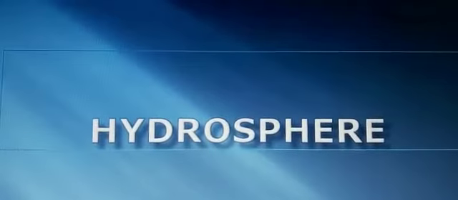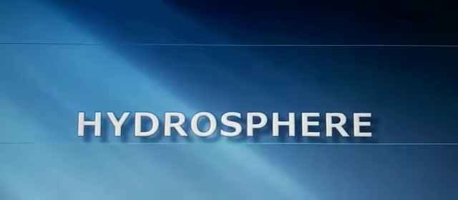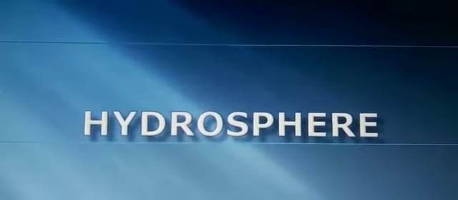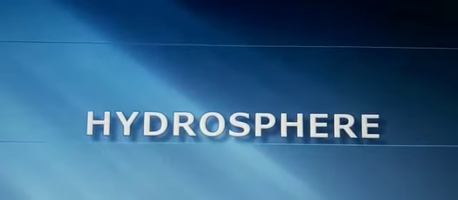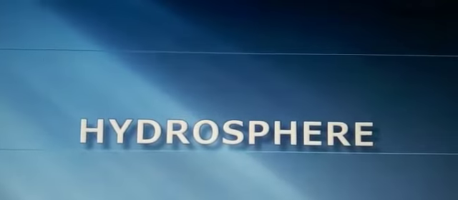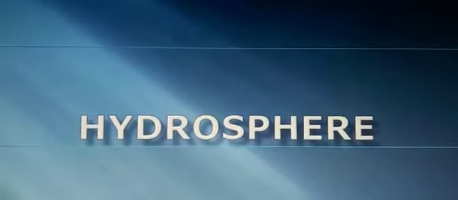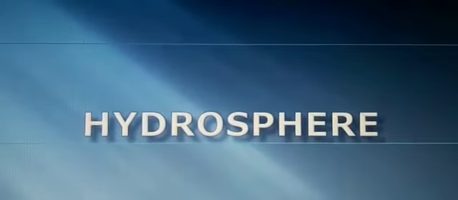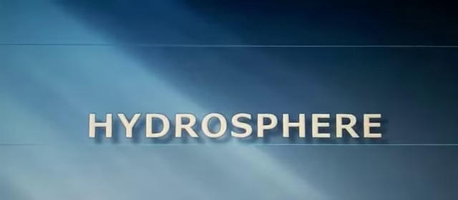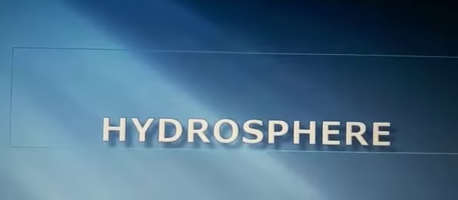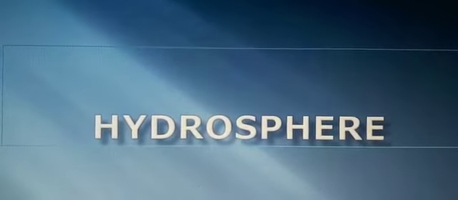And here it is given that the earth appears blue. You all know that earth appears blue. But what is the reason why it appears blue? Because 71% of the earth is covered with water. And hydrosphere refers to the combined mass of water found on earth, such as ocean, river, stream, lakes, and the atmosphere and underground. So there are various areas where water is found,